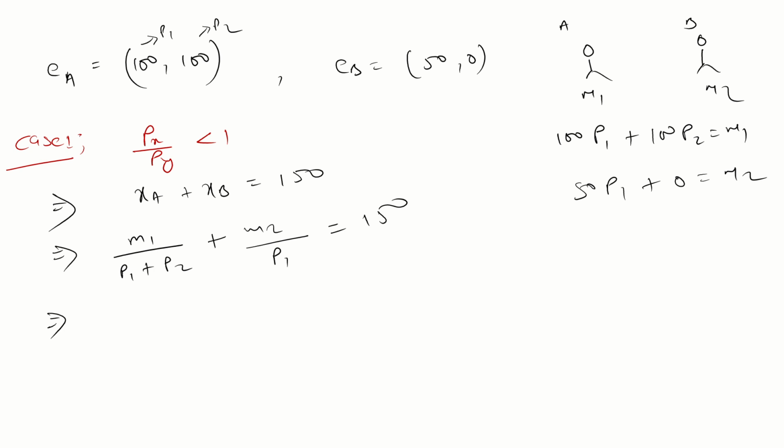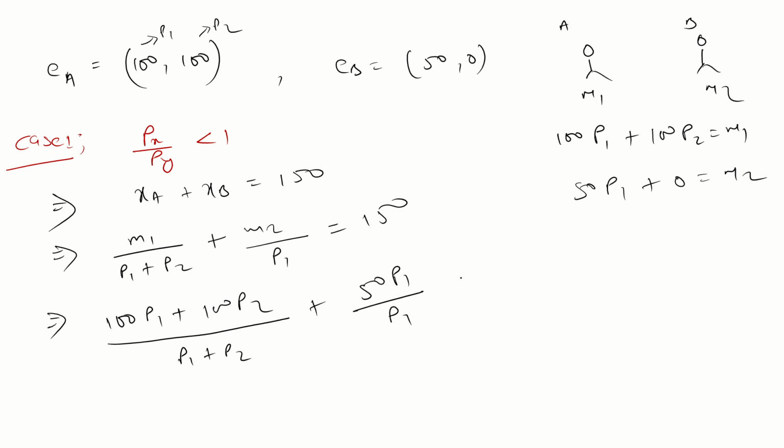Guys, what is the value of M1? M1 is 100 P1 plus 100 P2 divided by P1 plus P2. M2 is what? 50 P1 divided by P1 is equal to 150.